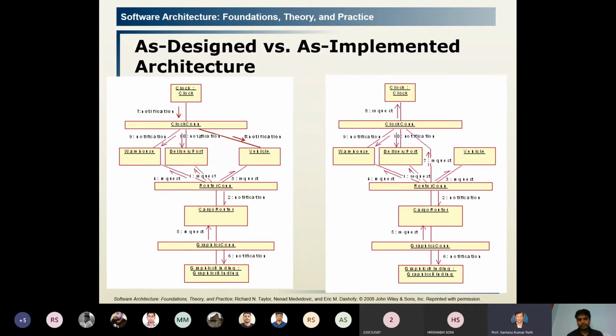This is the designed one. Designed means the left side. The left hand side was the prescribed one, as per the doctor's prescription. But this is the described architecture. That means as per the actual description, some changes were necessary, so they incorporated some changes.